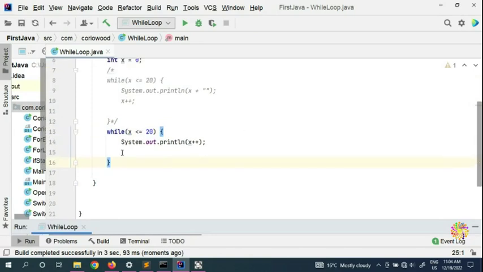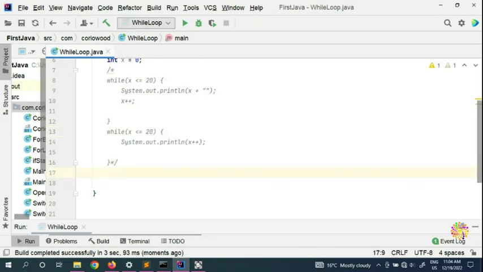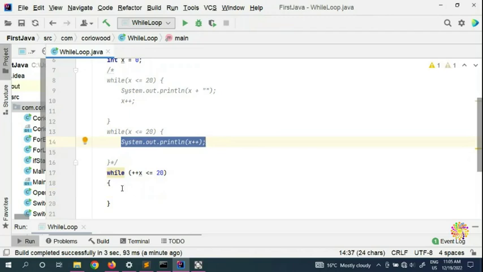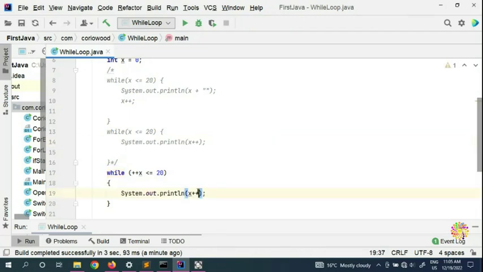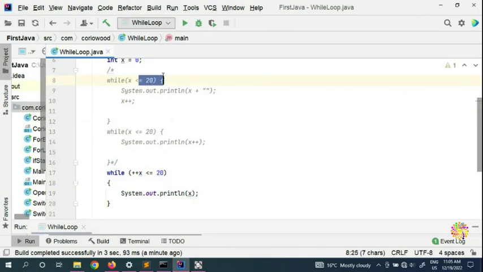So that's the second way, and I'm going to put a comment here. So now what's the last way? For example, the last one is we put a while, we put our incrementation here, a double plus x, and we put less than or equal to 20, for example. And here now we are gonna put this here. So I'm gonna put it here, and now we're gonna put an x here. So if you look in here, observe, we have an x, where the condition is true.